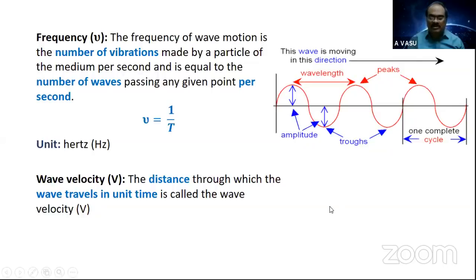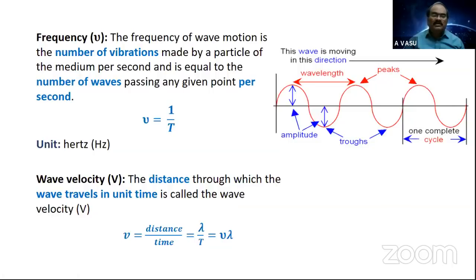Generally, what is wave velocity? Displacement or the distance covered along a straight line divided by the time taken. So the wave velocity can be expressed as distance by time. Now in terms of a wave, if I take the distance as lambda, how much time does it take to cover this displacement? Capital T, the time period. So the distance is lambda and the time is capital T. So the basic expression for wave velocity is lambda by T. This is the theoretical expression.